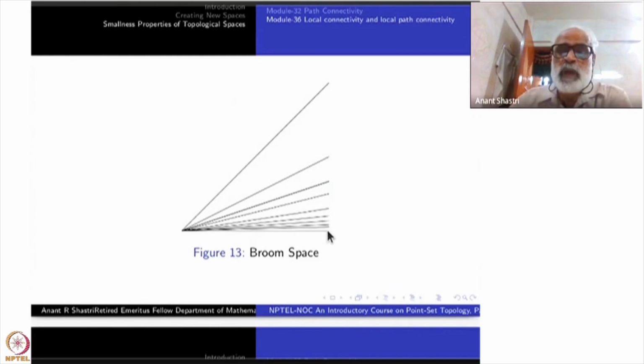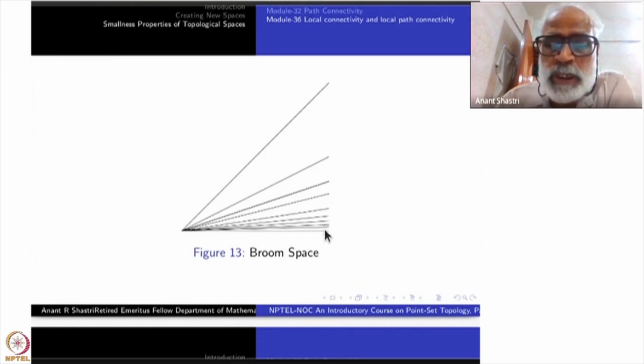Namely 1, 0. If you take any neighborhood of that, take a ball around that and intersect with this one, you will have lots of these line segment disjoint sets. No matter how small the ball you are taking, its intersection with this space will be disconnected.